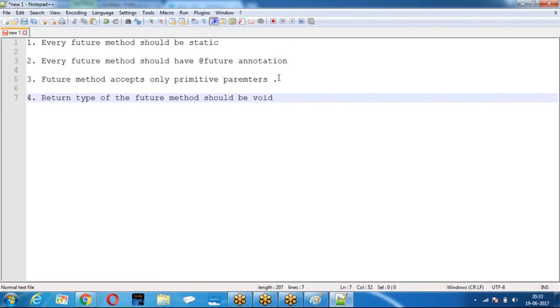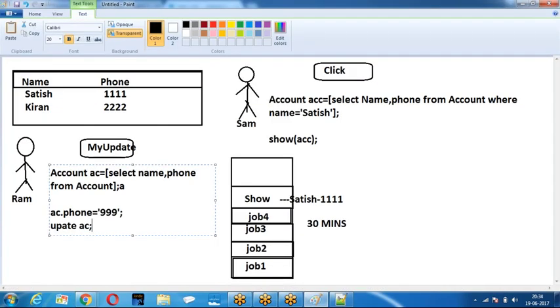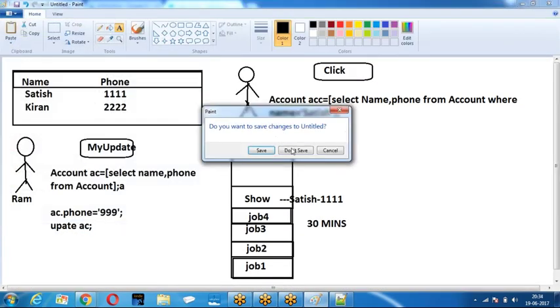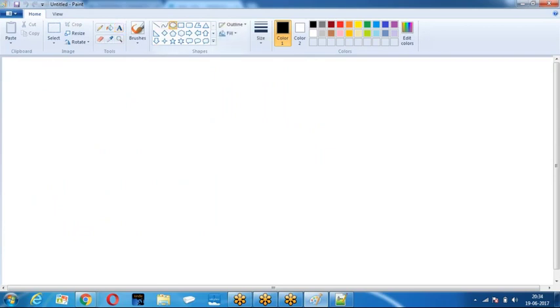Okay. Now, once again, try to understand the thing. There is a user. He clicked on a button.